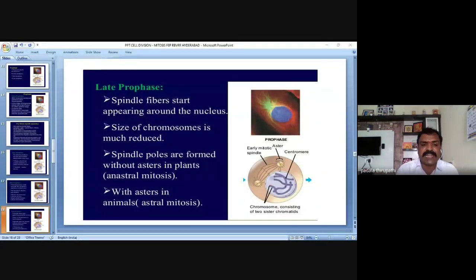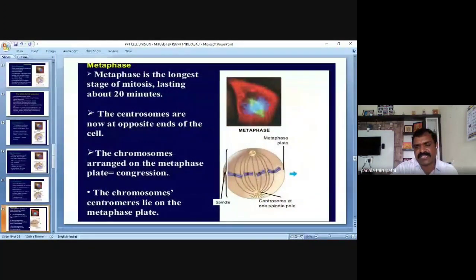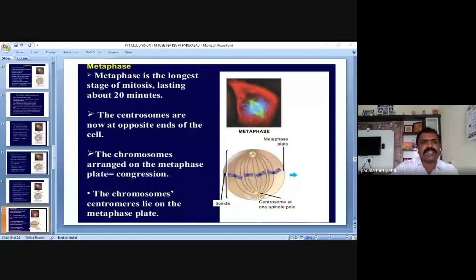So my dear friends, in plant cells, mitosis we can call anastral mitosis, whereas in animal cells, astral mitosis. Astral means star-shaped structure, with aster in the animal cell. Astral mitosis means the star-shaped structures are observed at both opposite poles of the nucleus in this cell. This is about late prophase. Then we will move to the metaphase, the second phase of the karyokinesis, that is metaphase.